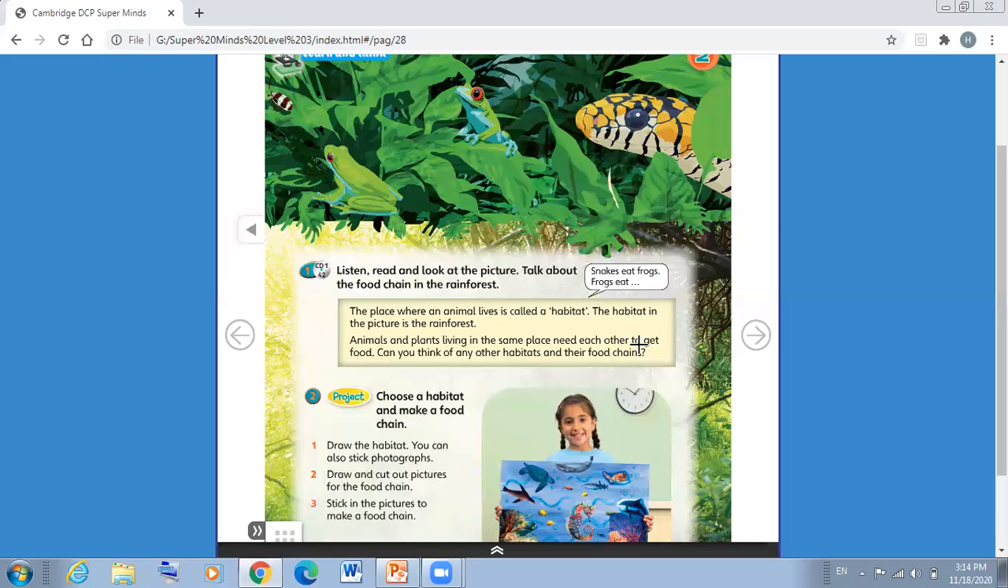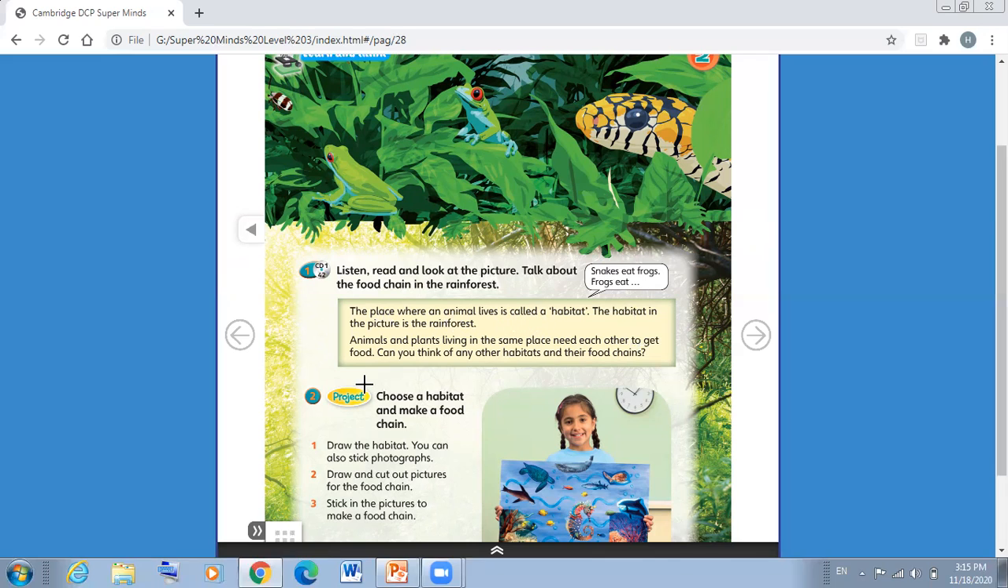Okay, the camel. Where does the camel live? Excellent. Camels live in the desert. Can the camels live in the forest? No, they can't. So each animal has a place where they live. What do we call this place? We call it a habitat. So the place where an animal lives is called a habitat.